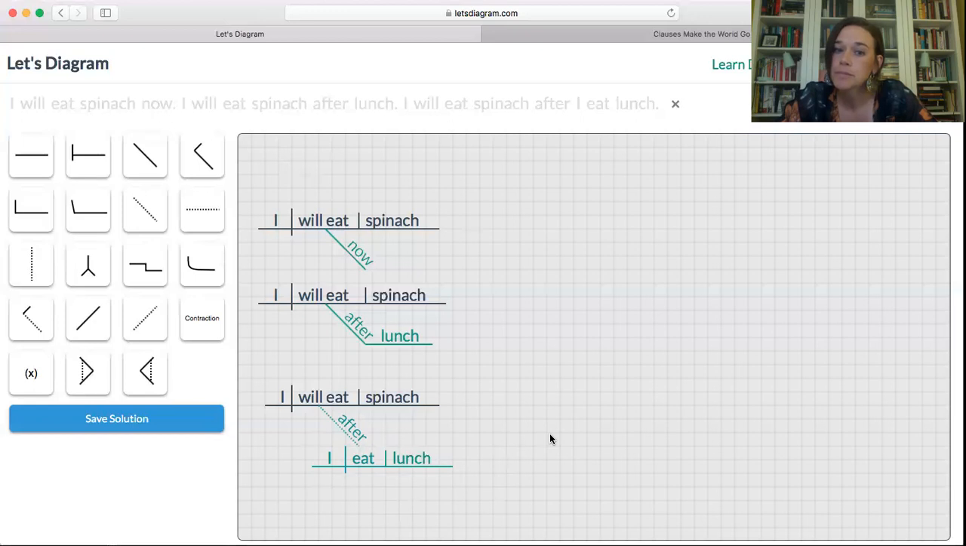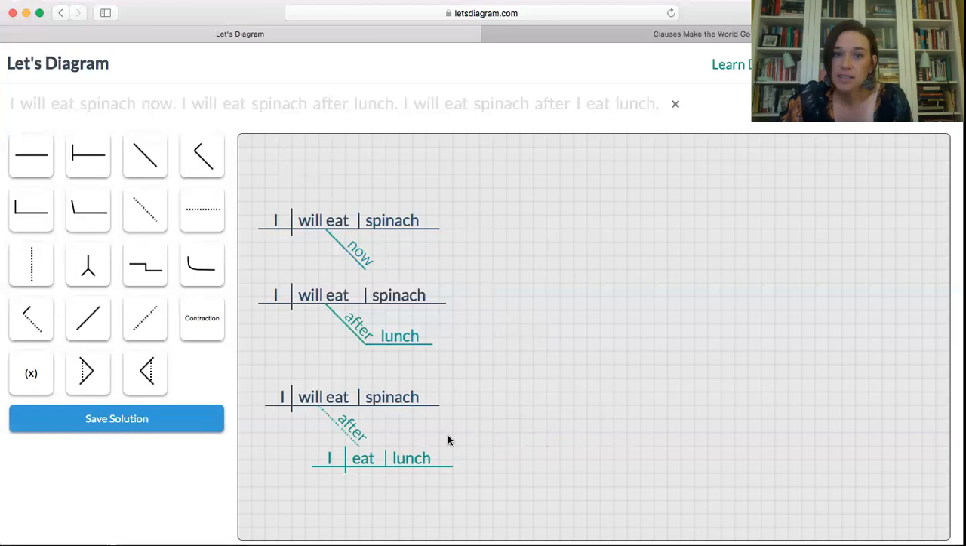After I eat lunch. If you just say after I eat lunch, people will be wondering what after you eat lunch. This is a dependent clause. It needs to be connected to an independent clause, and the whole thing is functioning together to perform the job of an adverb. You could say, when will I eat spinach? After I eat lunch. All of these things in green answer the question when. When is what we call an adverb question. Here's a word that's an adverb. Here's a phrase that's an adverb. And here is a clause that's an adverb.